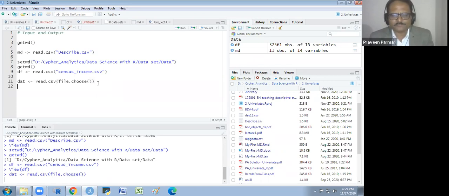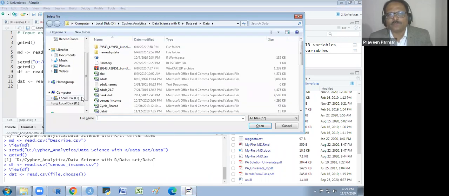Just run it. You will get one pop-up window. Sometimes it does not show on the screen; it is on the taskbar. You see here, you just click here. You will get this pop-up window, and wherever your file is, you select it.